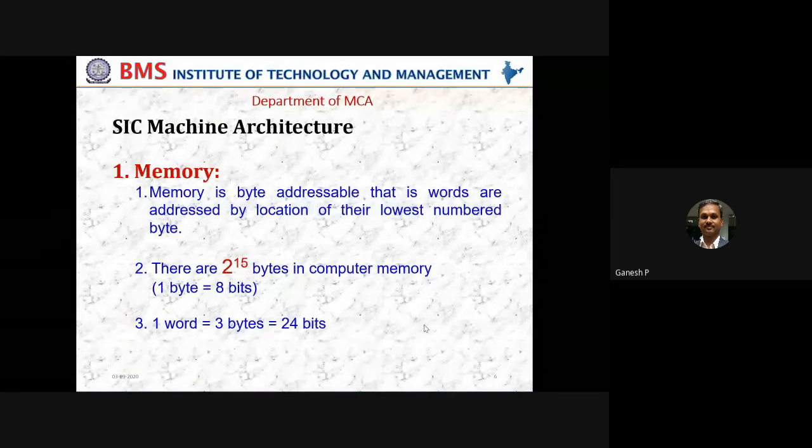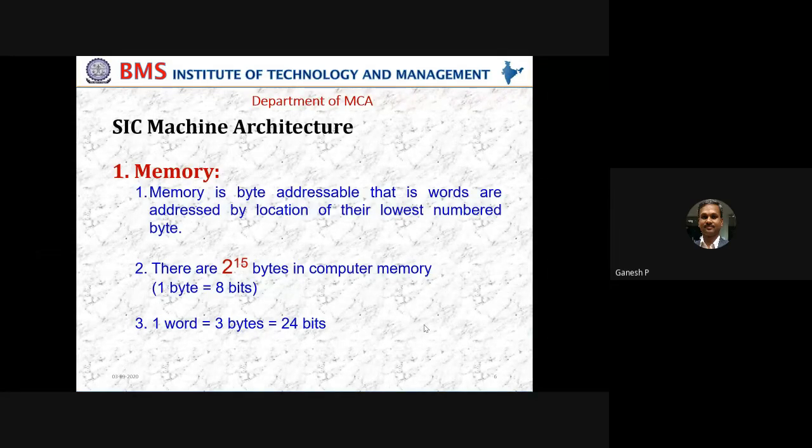And then we have to see what type of addressability it is. It is byte addressable. It is also going to follow the little endian assignment. Your SIC machine architecture is going to follow little endian architecture, meaning that the lower address of a memory is going to be loaded at the least significant bit. So that's the concept of little endian.